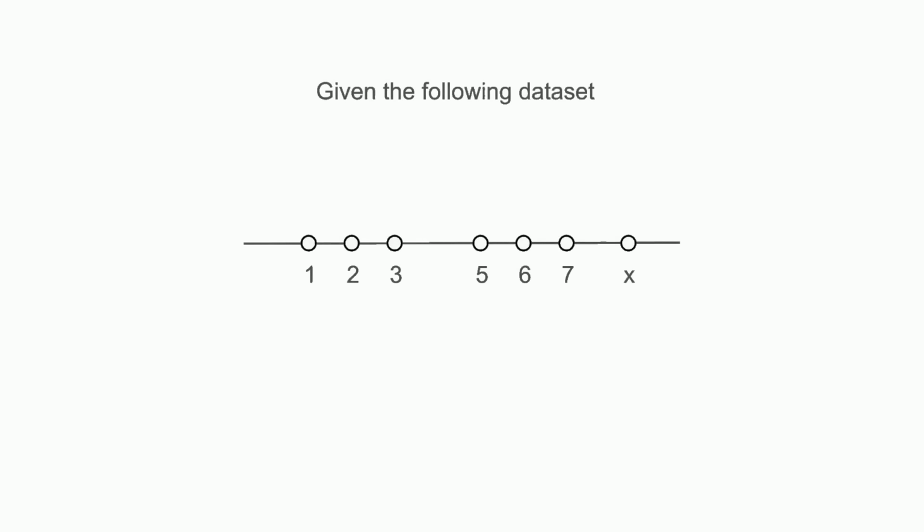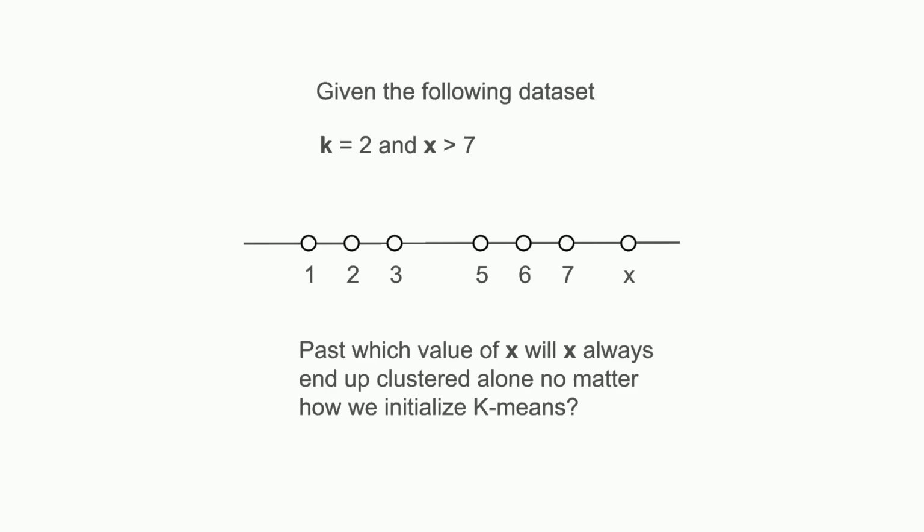Now for the challenge problem. Given the following one-dimensional dataset, 1, 2, 3, 5, 6, 7, x, assume we run k-means with k equals 2, and we know that x is greater than 7. The question is, past which value of x will x always end up clustered alone no matter how we initialize k-means? I recommend pausing the video to try this out yourself.